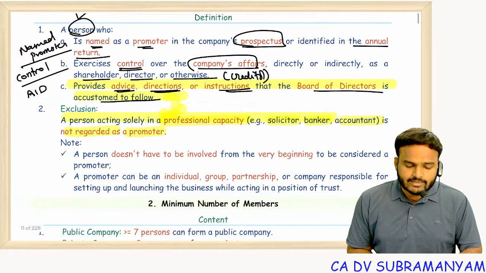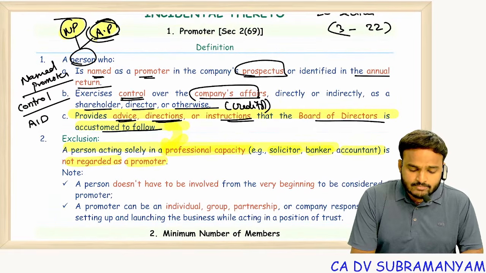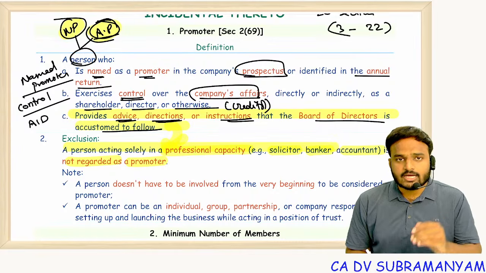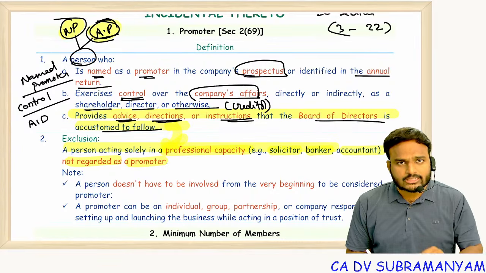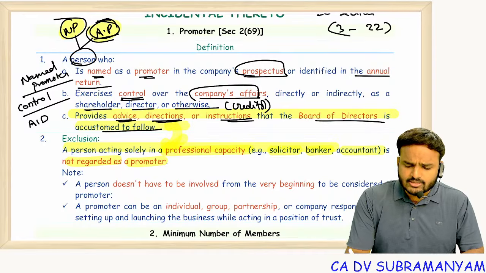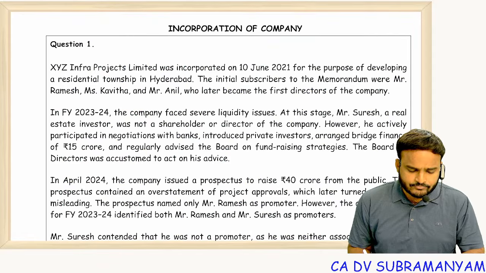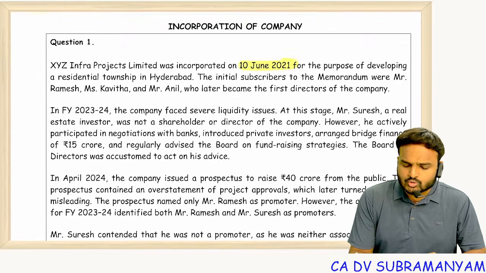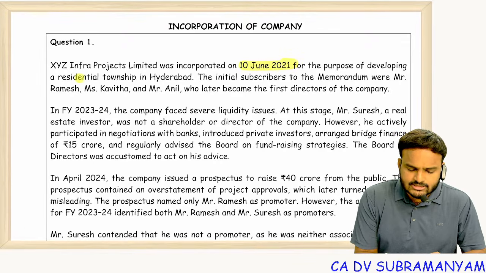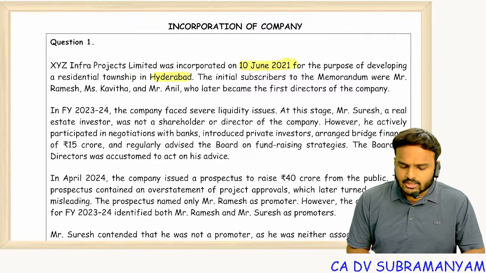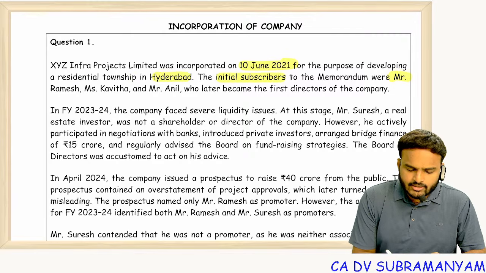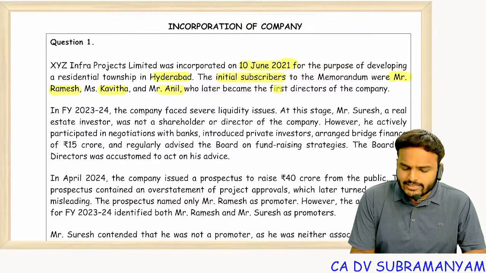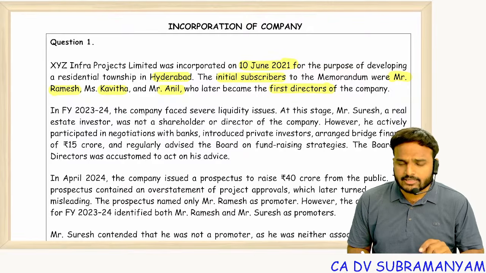Clear? Again I am telling you, a promoter can be either a natural person or an artificial person, and a company can have more than one promoter. Based on this point, we will see one exceptional question. XYZ Infra Projects Limited was incorporated on 10th June 2021 for the purpose of developing a residential township in Hyderabad. The initial subscribers to the memorandum were Ramesh, Kavita and Anil, who later became the first directors of the company.